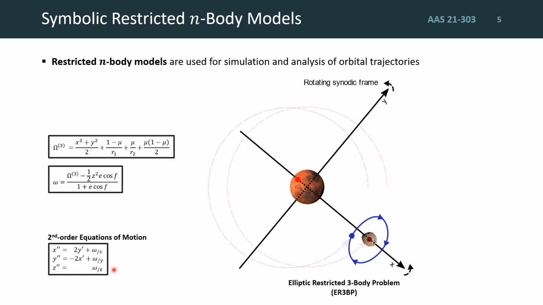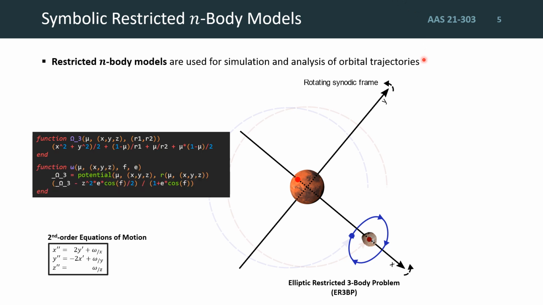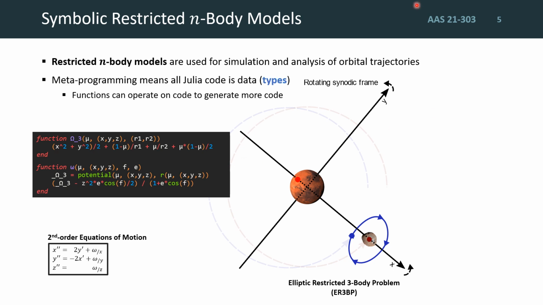Writing the propagation function for the simulation of this system generally requires knowing the derivatives of these functions and hand-coding them. In Julia, we can define these functions directly, such that we are able to use them for computing real values describing the system. Then, we can use the technique of metaprogramming to manipulate Julia code expressions, which are stored as structured data, meaning that functions can operate on code to generate more code.